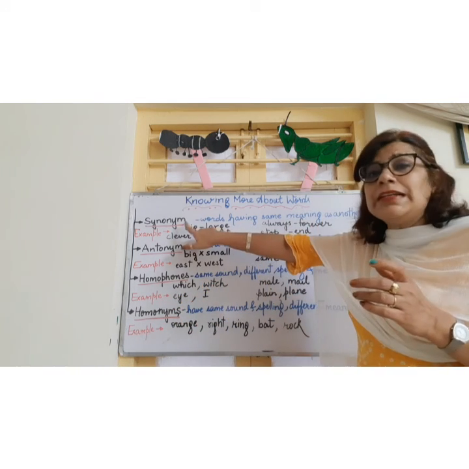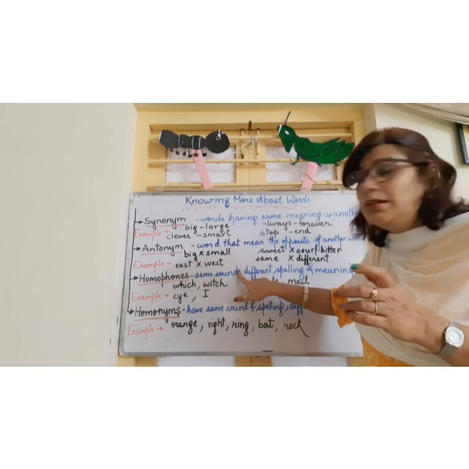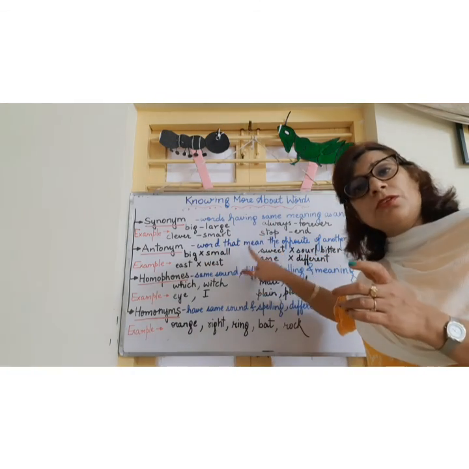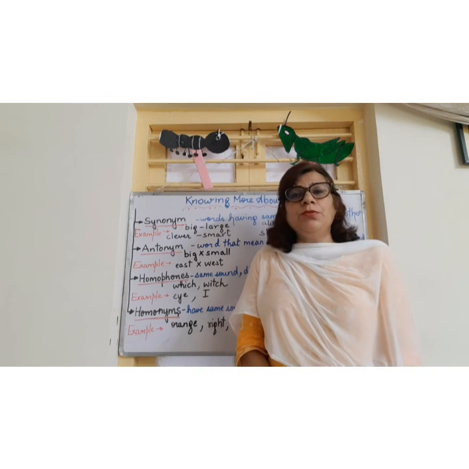And whenever you write synonyms, you will use a hyphen. When you write antonyms, you will use a cross sign, right? And the rest of the discussion we will do in the Google Meet.